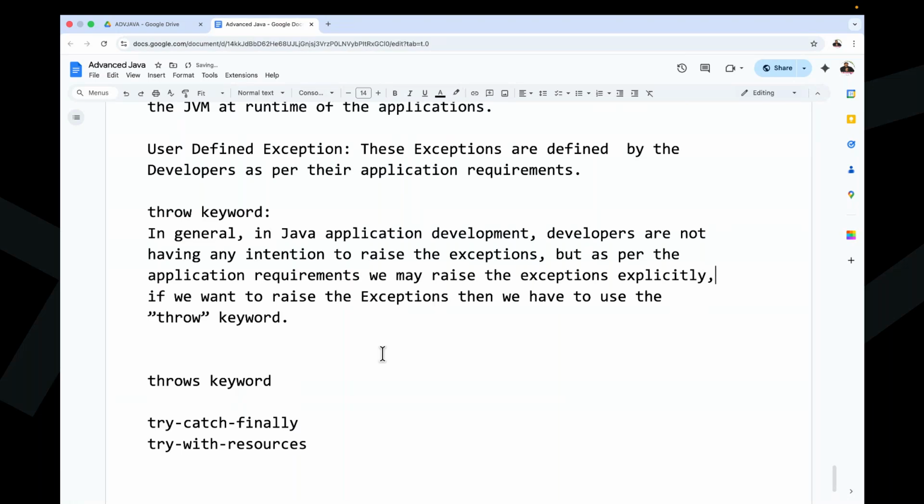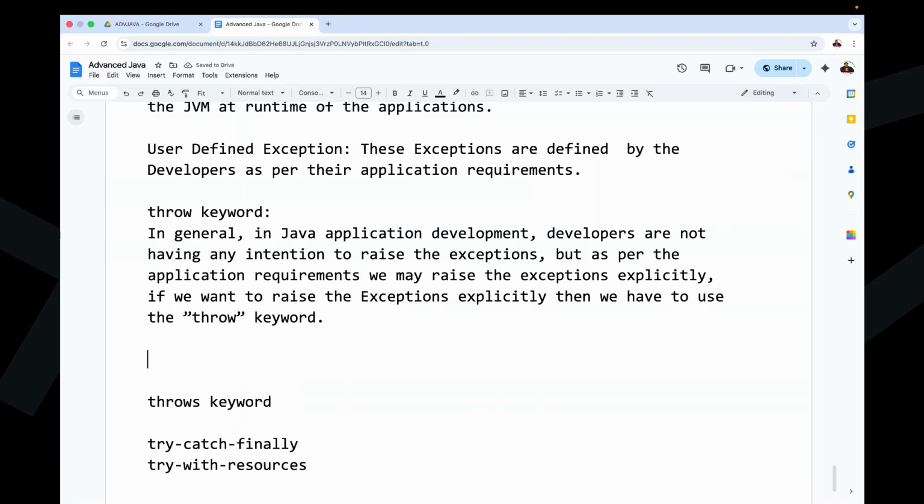If you want to raise exceptions explicitly, then we have to use the throw keyword. That is exactly the requirement of the throw keyword. Clear? We understood clearly. Okay, fine.